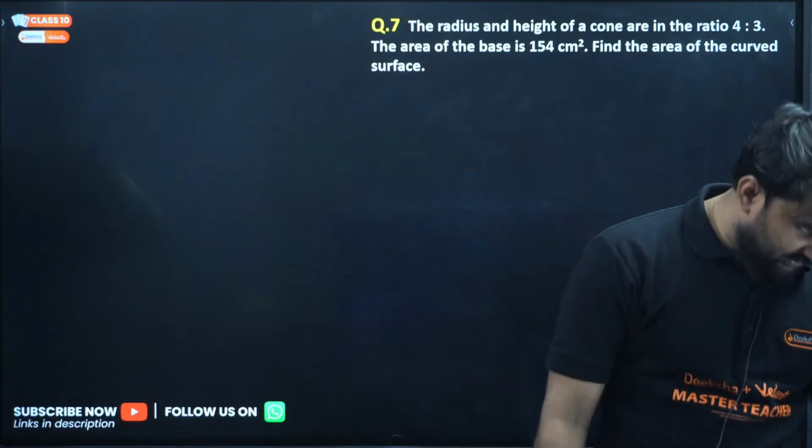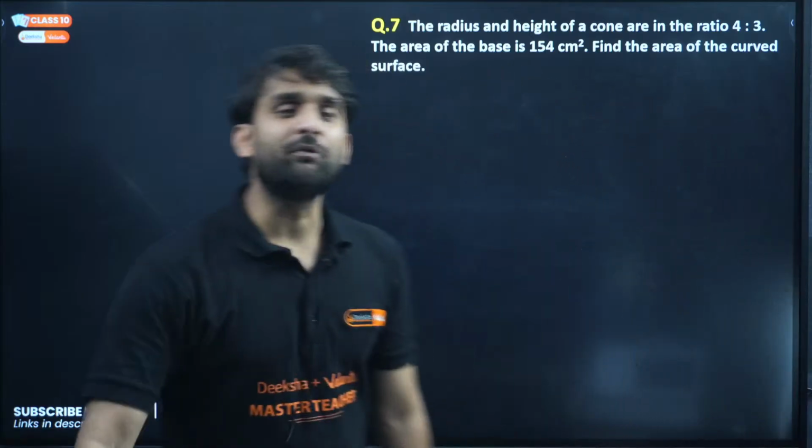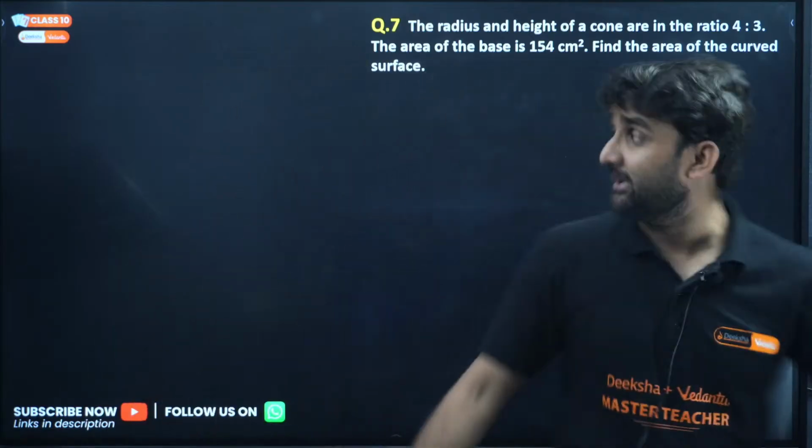Raksha, I don't know what happened with you. The cube root of 216 is 6, beta. 6 centimeter is correct. Moving to question number 7.